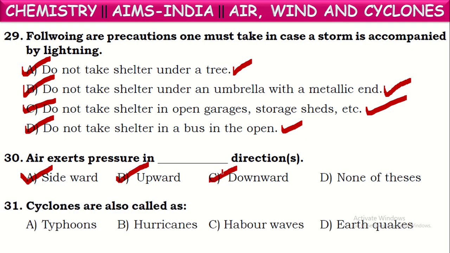Cyclones are also called what? Cyclones are called with different names based upon the type and the places, like typhoons, hurricanes, etc. Okay, these will be correct answers. But harbor wave is another name for tsunami, and earthquakes are different from these. Now these two, typhoons and hurricanes, are the other names for cyclones.